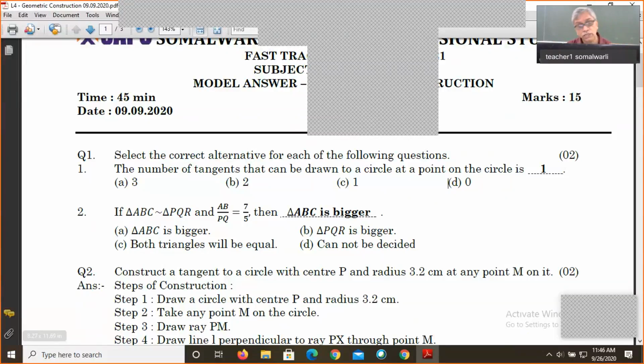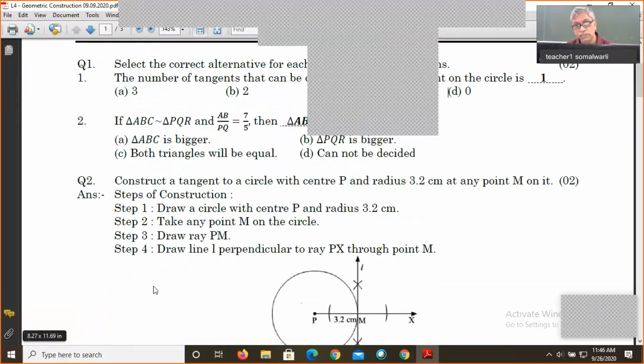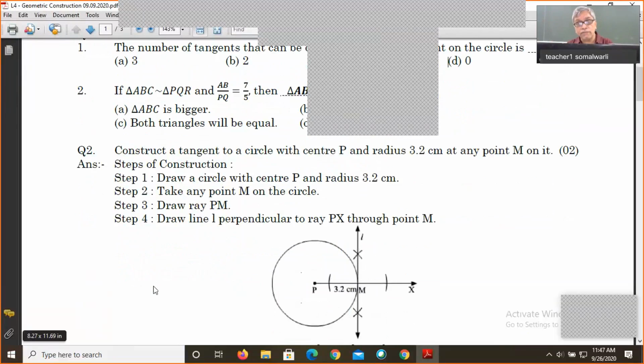Now, there is the second question. The second question says: construct a tangent to a circle with center P and radius 3.2 centimeters at any point M on it. It is connected to the first question, the fill in the blank: we can draw one and only one. First we will understand what the construction steps are, and then I will tell you how the theorem is used here to show that this is the only tangent, one and only one.